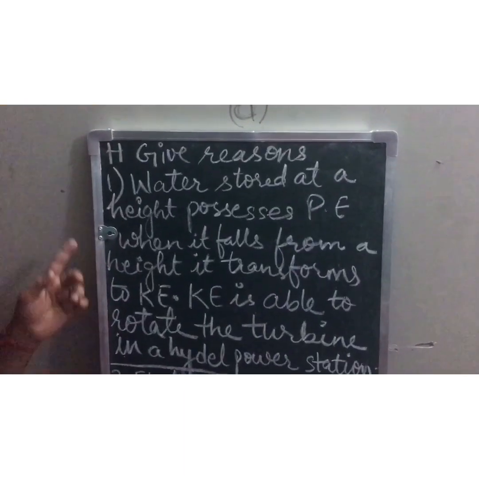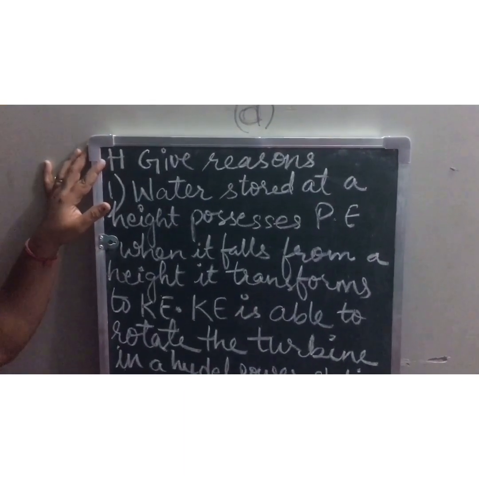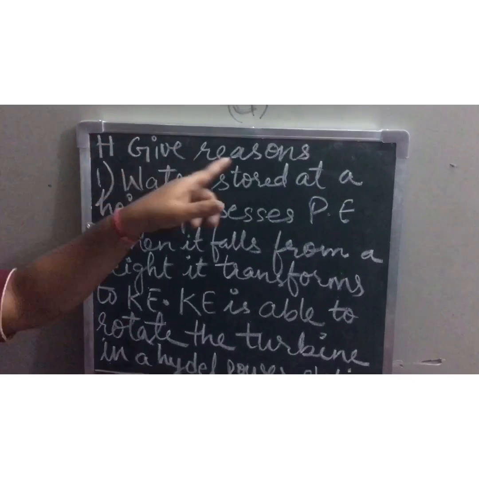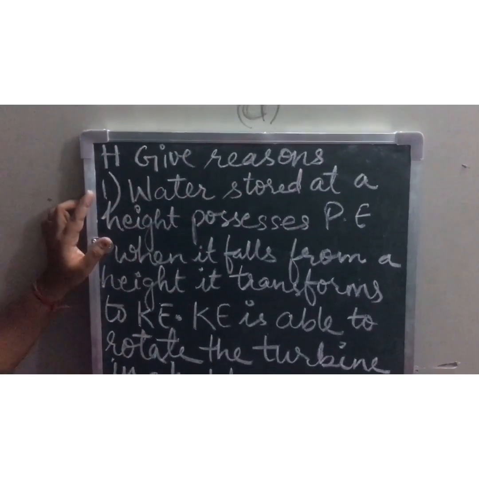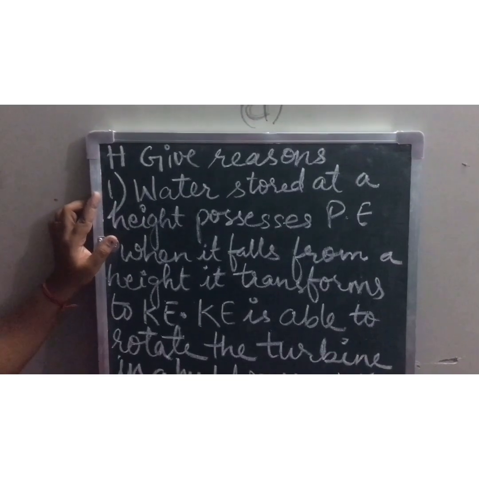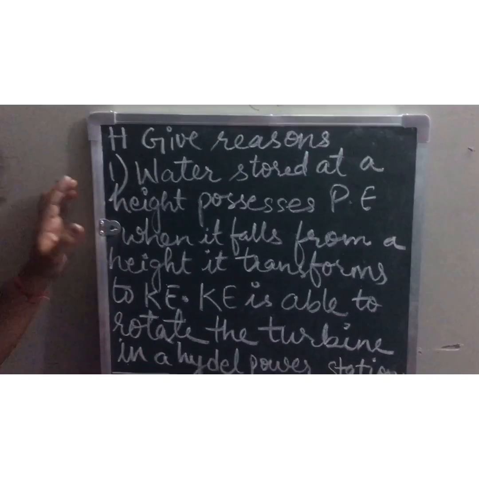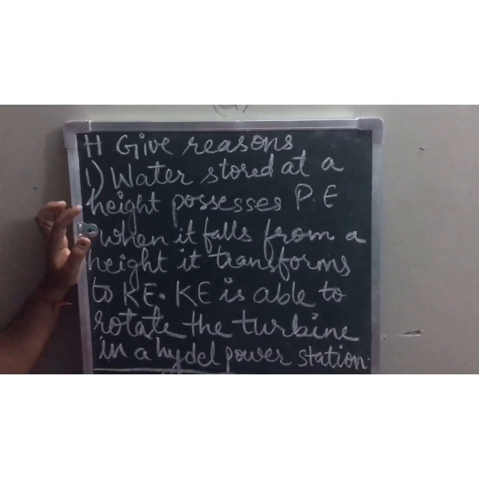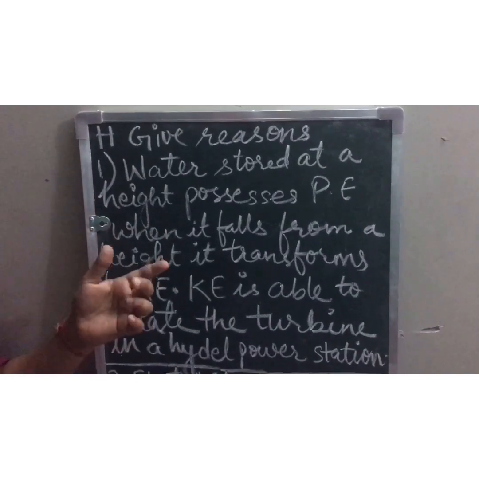Now children, the next question to do is the H part. It is on page number 56. Give reasons for the following. First part is, water falling from a height is able to turn the turbine in a hydel power station. Okay, we have to give reason for it.